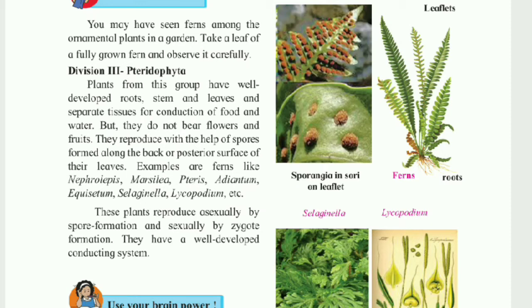Reproduction takes place in some pteridophytes with the help of the asexual method, that is with the help of spores, and some pteridophyta plants reproduce sexually by means of zygote. Nephrolepis, Selaginella, Marsilea, Lycopodium, these are some other examples of plants belonging to the division Pteridophyta.